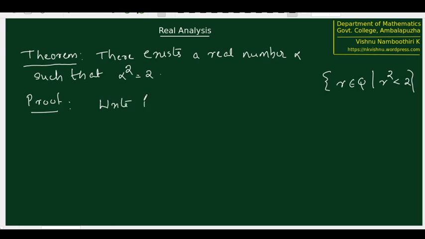Write T for the set of all real numbers that have square less than 2. So this is a set of all real numbers with square less than 2. Is this T not empty? Certainly, because 0 is there, 1 is there, so T is not empty.